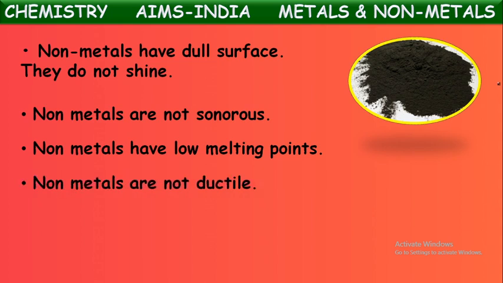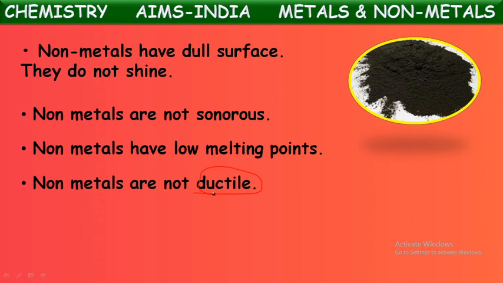Next one. Non-metals are not ductile. What does ductile mean here? Ductile means the property by which a substance can be drawn into thin wires. Generally, metals are ductile, meaning we can draw metals into very thin and fine wires. A very fine example for that is the copper wires which we use at homes for electrical supply. That means copper is ductile. Not only copper, almost all the metals are ductile. They can be drawn into thin wires.